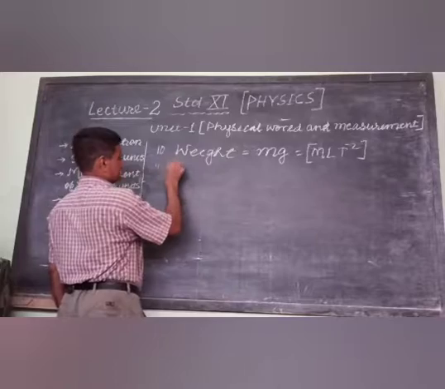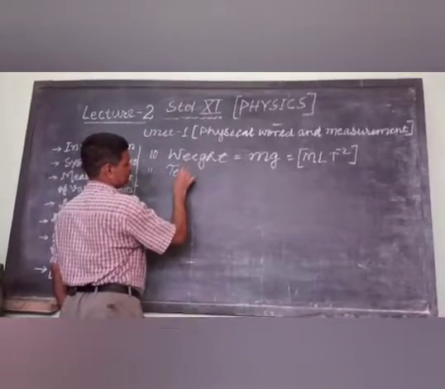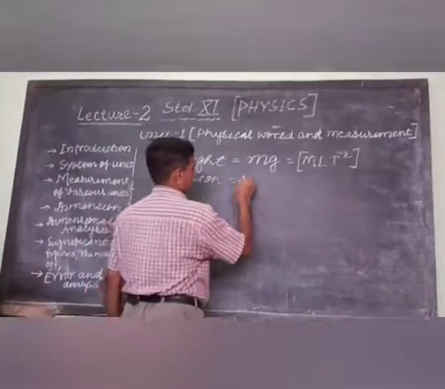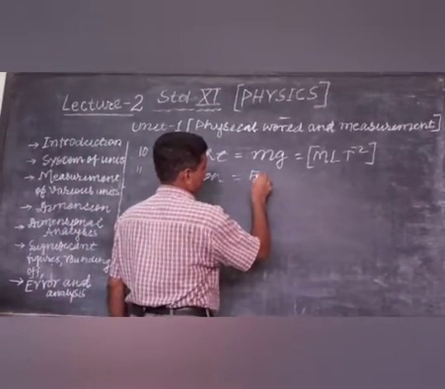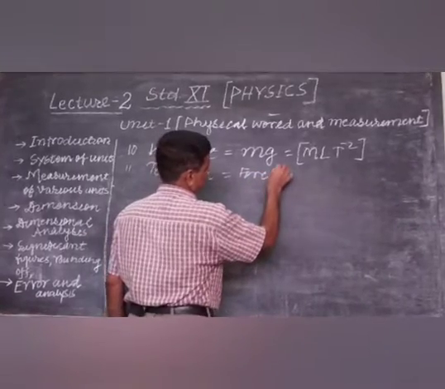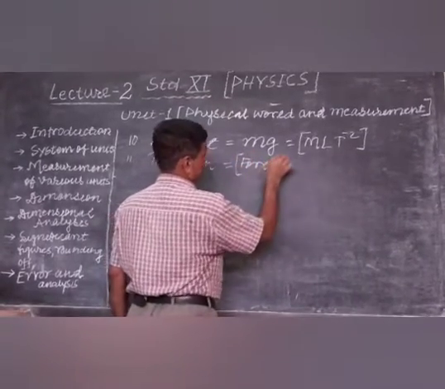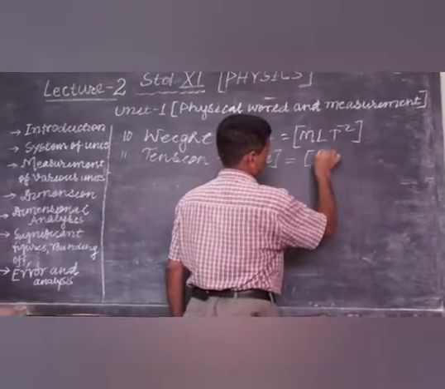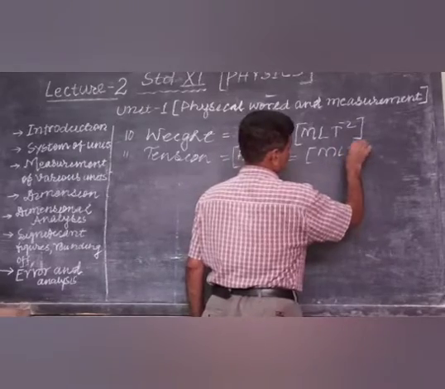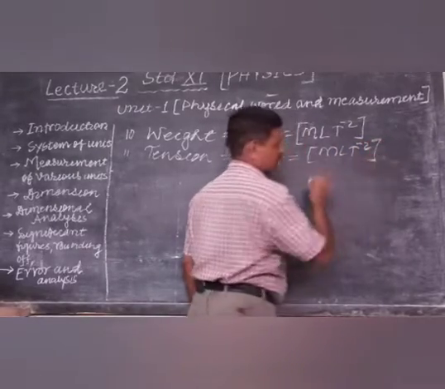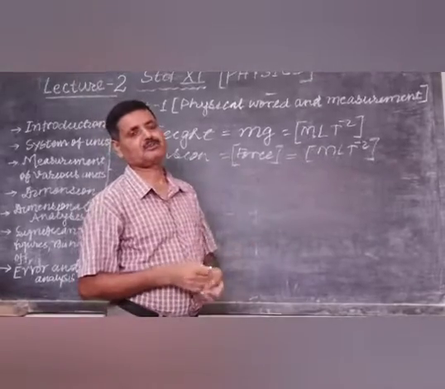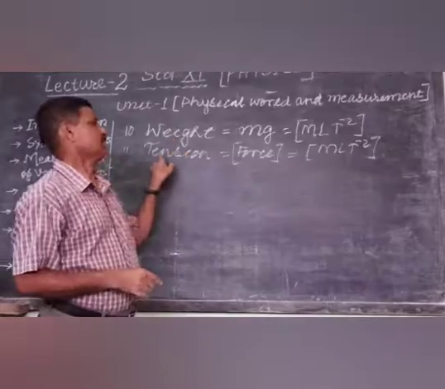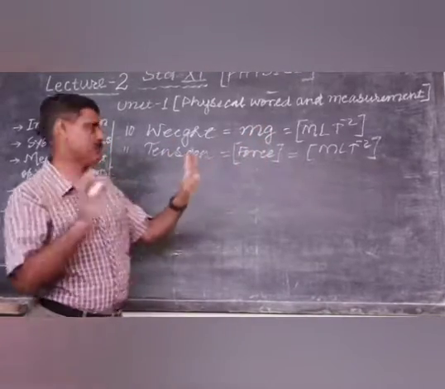Number 11, tension. Tension is also a force. So it will be equal to the dimension of force, and the dimension of force, as I discussed last day, is M L t to the power minus 2. So we can say the dimension formula of force, weight and tension are all the same.